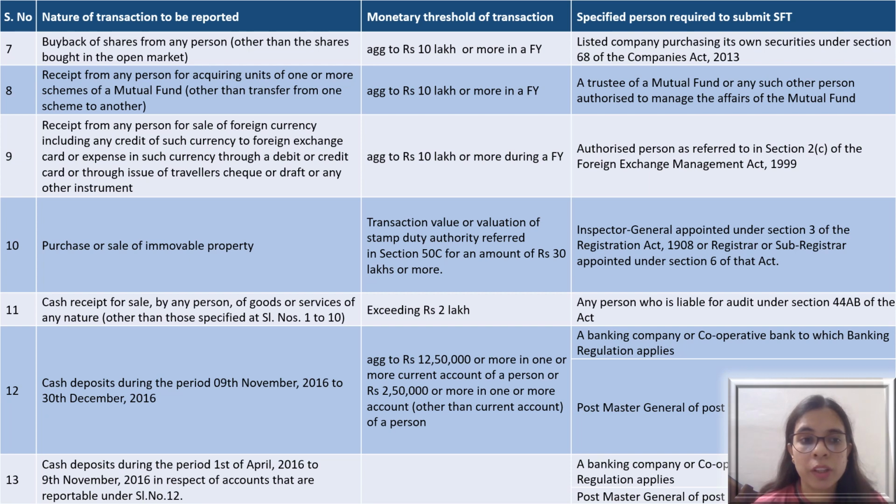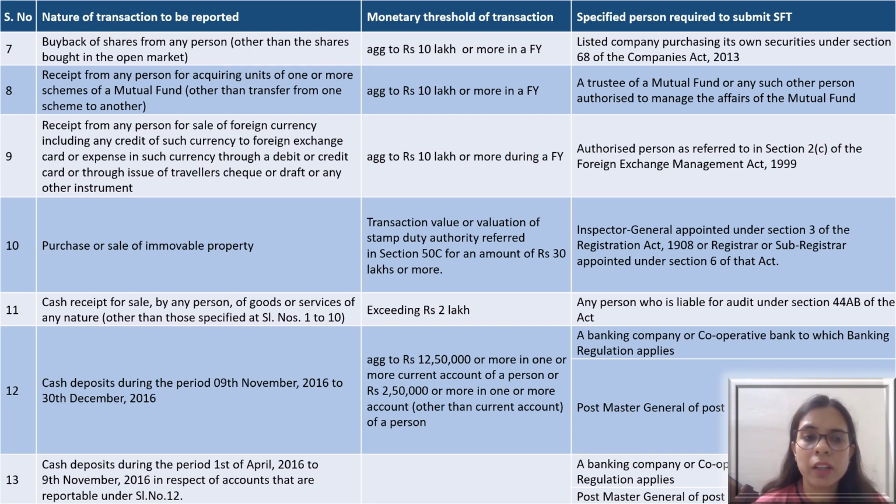And in case of any purchase or sale of immovable property, in case the transaction value or valuation of the stamp duty authority referred to in section 50C is rupees 30 lakhs or more, in that case also the transaction will get covered in the specified financial transactions, and the information regarding the same will be given to the income tax authority.